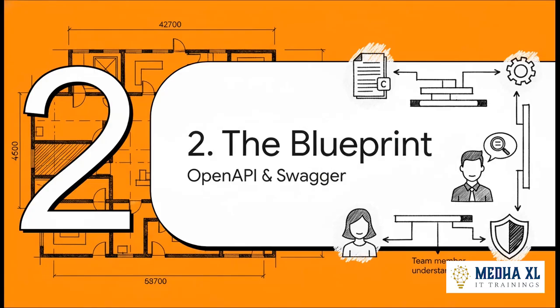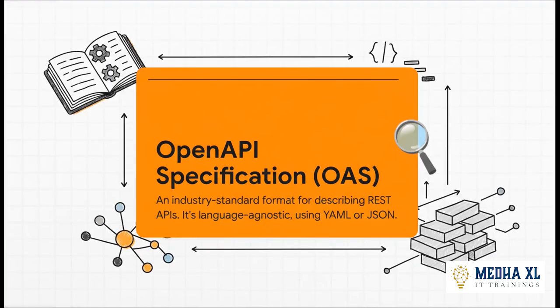Well, the solution is to create a blueprint, a single authoritative plan that everyone on the team, and I mean everyone, can read, understand, and build from. And that is exactly where OpenAPI and Swagger come into the picture. Let's start with the foundation itself. The OpenAPI specification, or OAS, is basically the universal language for describing your API. It's written in a really simple format like YAML or JSON, and it acts as the official rulebook that your entire API has to follow, period.